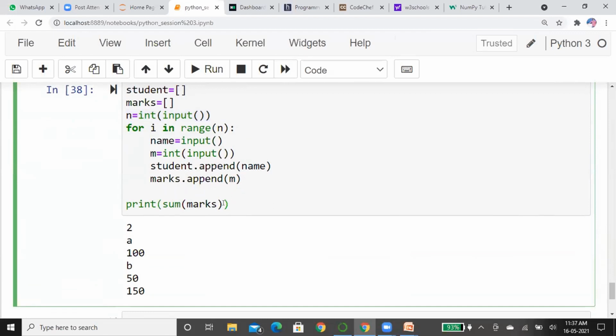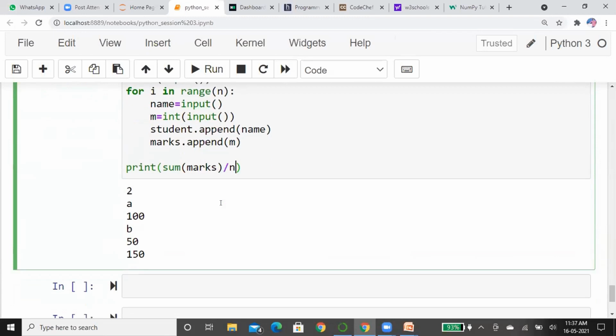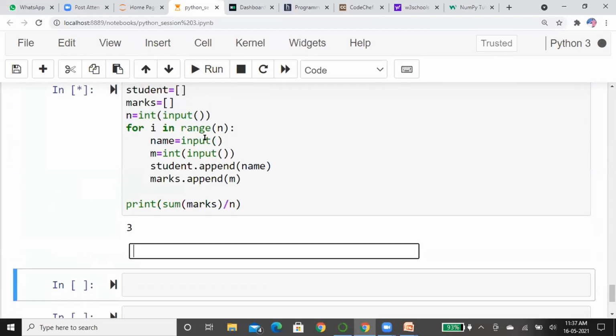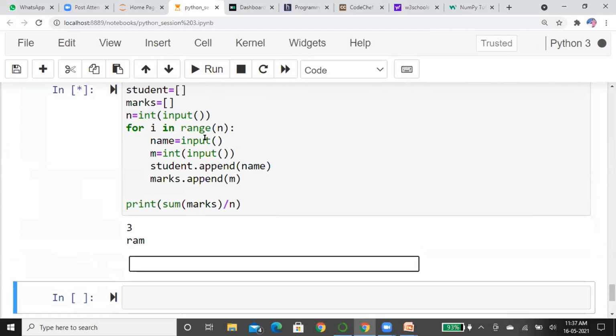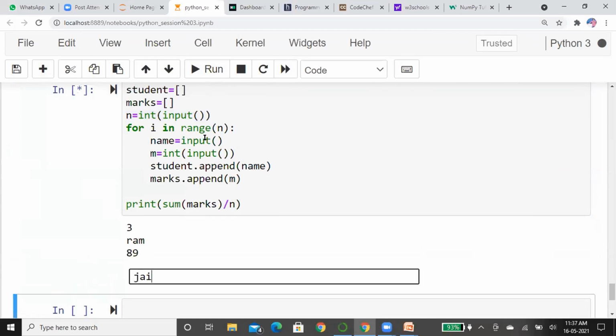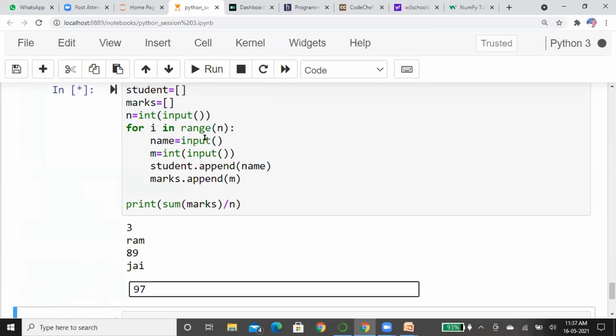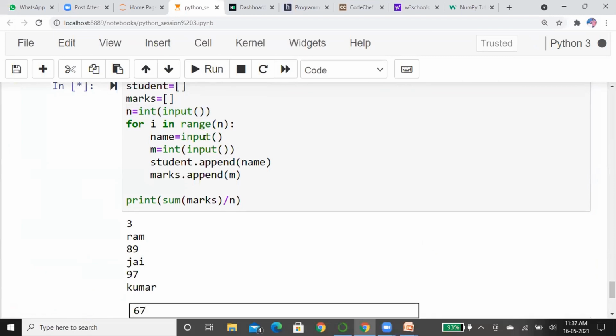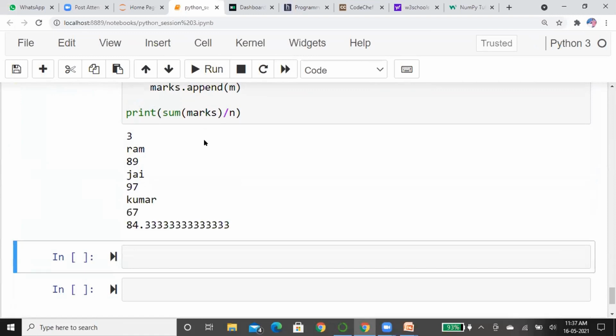So just simply divide by n. It is enough. We will get the average of all the students. I'm giving 3 students. Ram 89 marks. Jay 97 marks. Kumar 67 marks. Simply see, the average of the total class was 83.